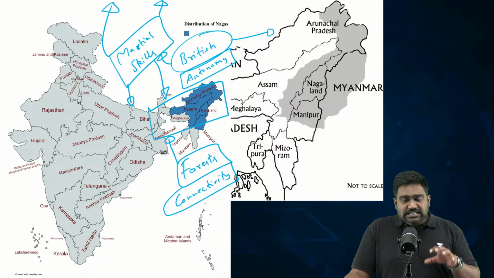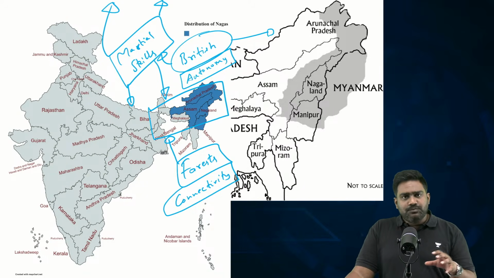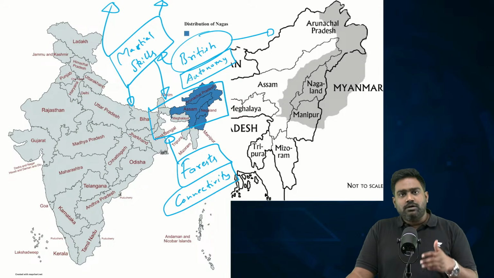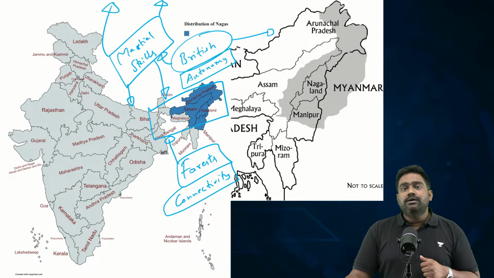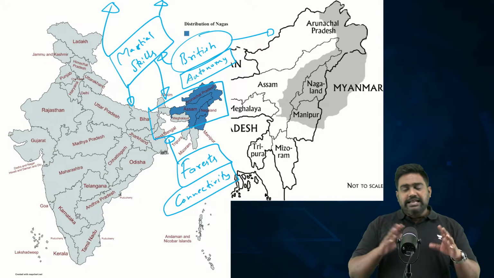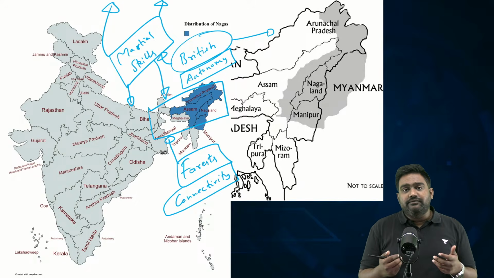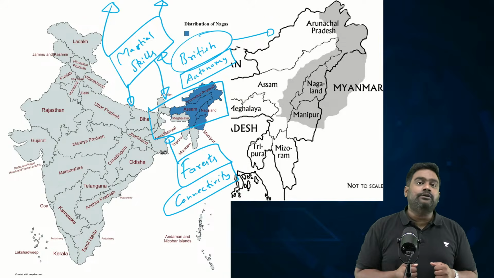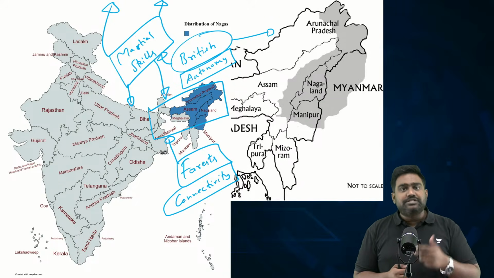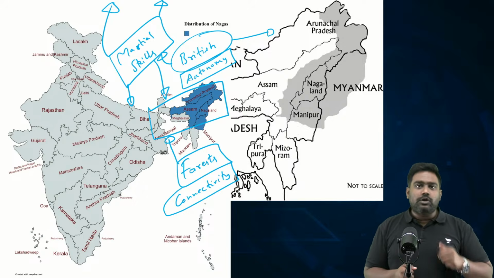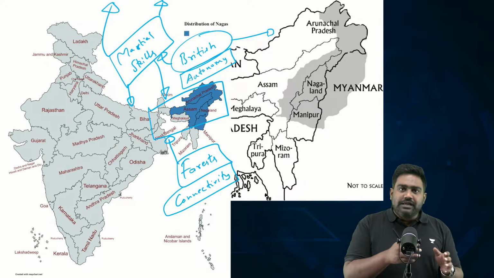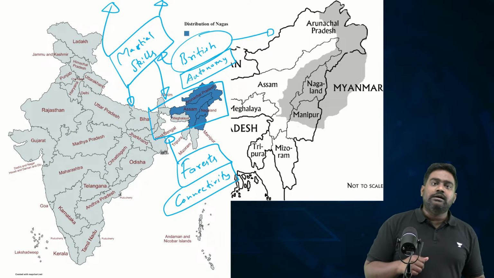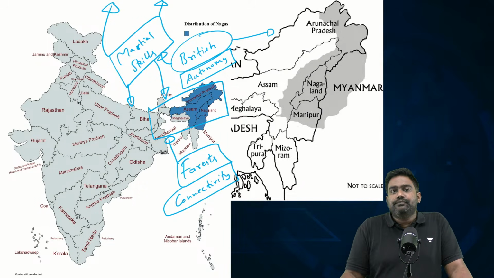So this again has been a factor. The way in which the British had granted a degree of autonomy and they were only focused on accessing the resources in the region played a role in maintaining that sense of distinctiveness and separation between Northeast India and the rest of the country, the rest of the Indian subcontinent. They had even made promises. They had made commitments to some of the local tribes and ethnic groups that if we leave the subcontinent, you will be given independence. We will not force you to merge with India. Such commitments were also made by the British.